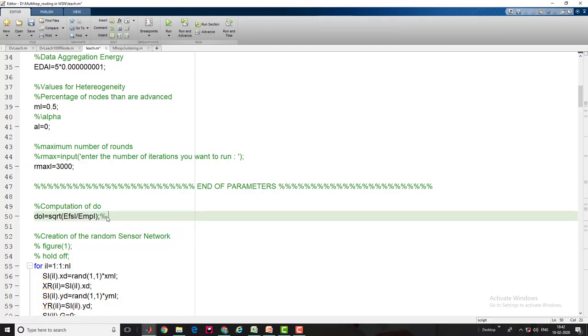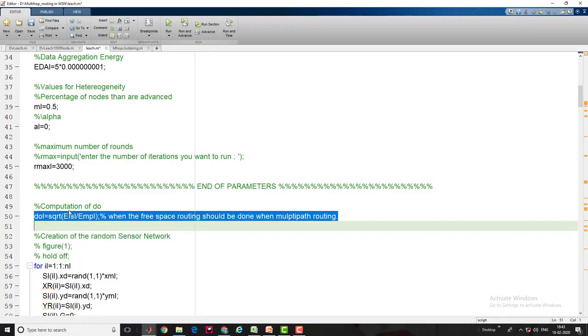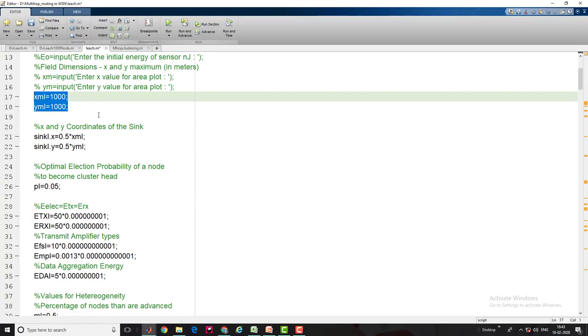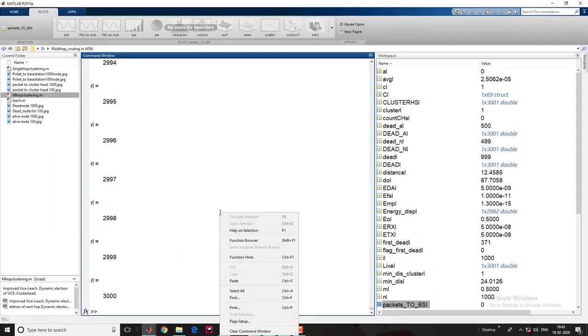Guys, when should free space routing be done and when multipath routing? Let me show you the value of d0 corresponding to field size 1000 by 1000.